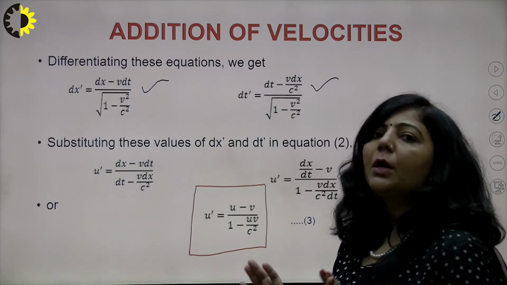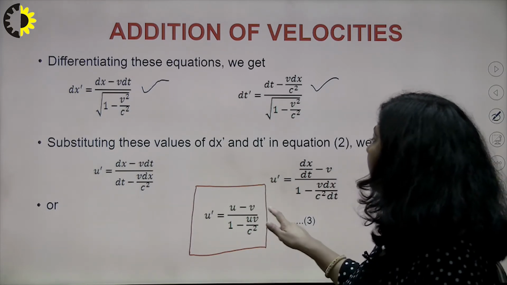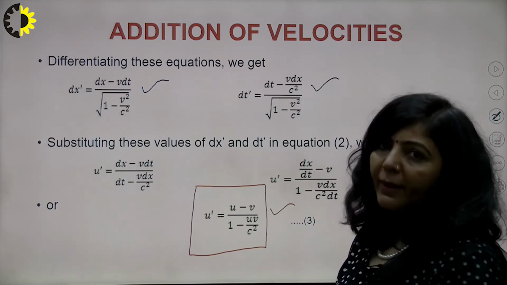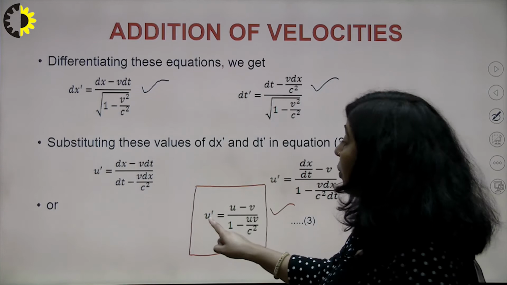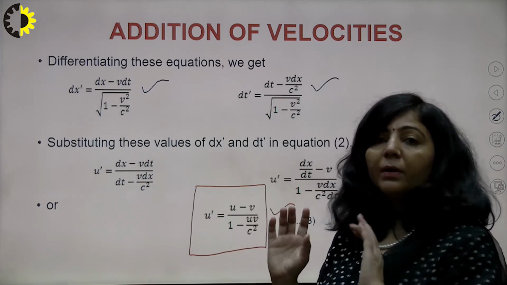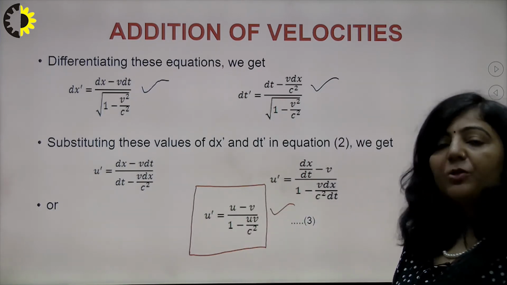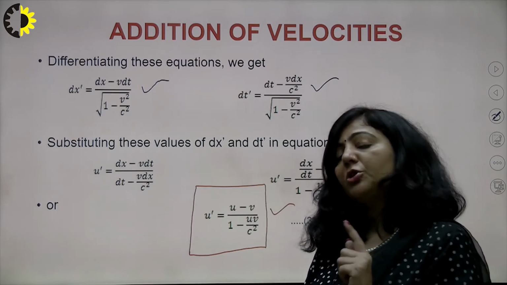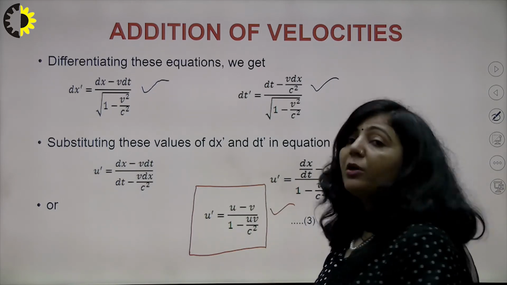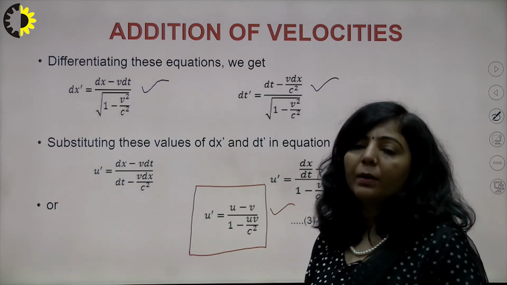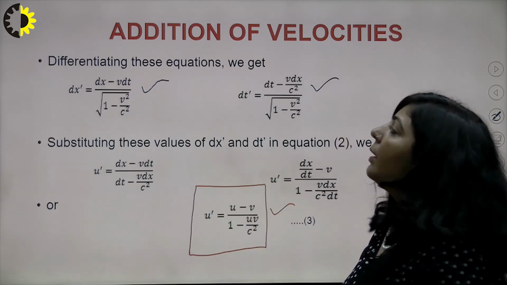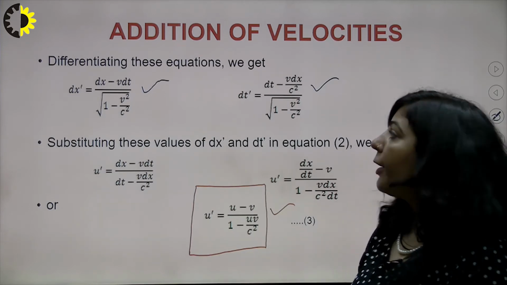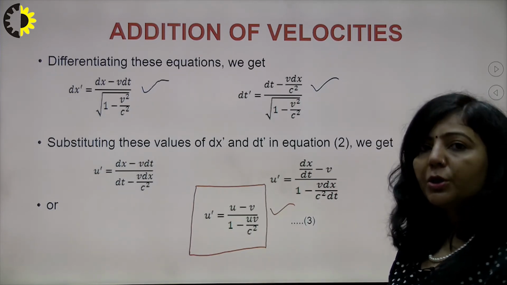You have to use those Lorentz equations, and you will get this particular relation, u dash as u minus v upon 1 minus uv upon c square, where u dash represents the velocity of the particle with respect to S dash, u represents the velocity of the same particle with respect to S, and v is the velocity with which S dash is moving, right? So this is your expression along the direction of motion according to the relativistic velocity addition theorem.